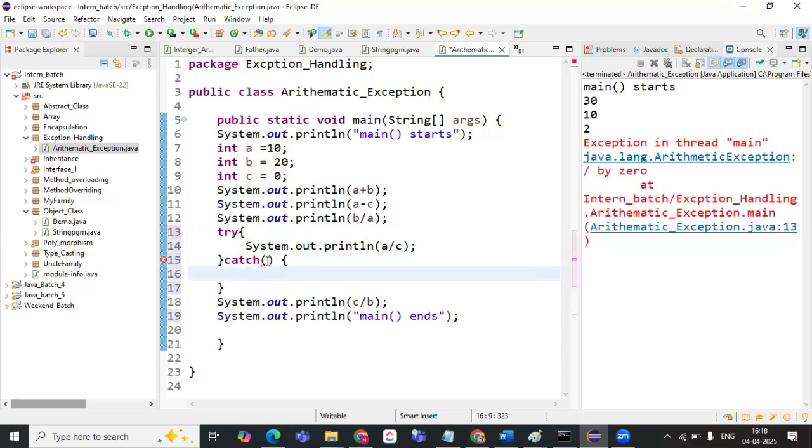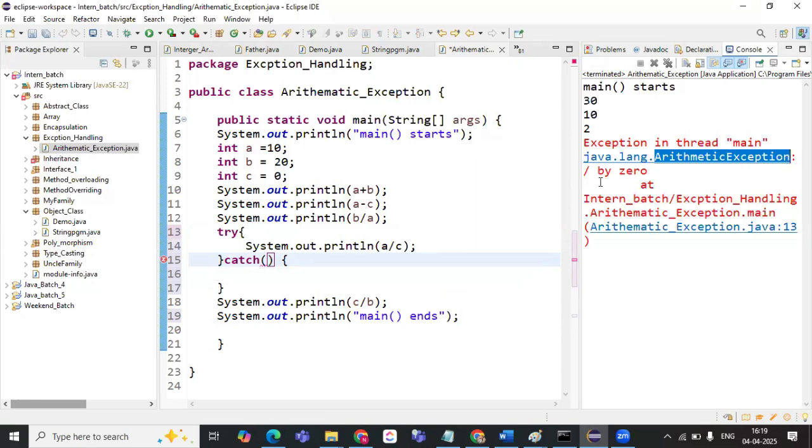Catch block. So what type of an exception are we getting? What is it saying? It is an Arithmetic exception. Either we can give the Exception, that is the superclass, but you can also give a particular one. If you know what kind of an exception you are getting, you can name it.